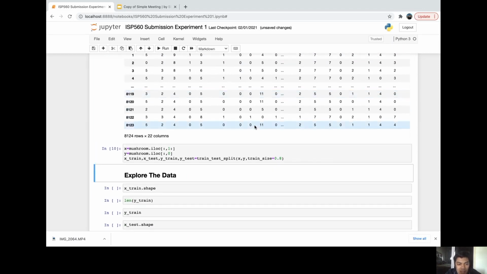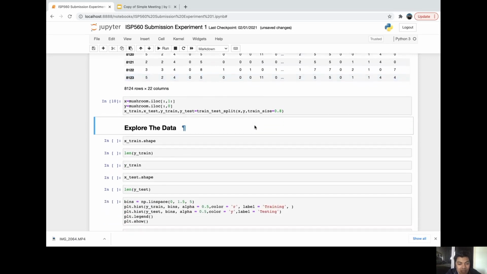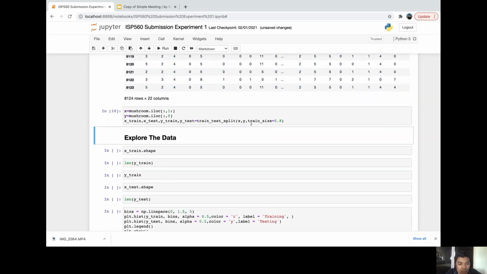So next, let's split our data with the train test split function. So X train, X test, Y train, Y test is equal to train test split, X, Y, and this will give us 4 different slices of our data set. We will specify the train size to be 80%. Since we have a decent size with 8,000 samples, this test set will be large enough to give us accurate accuracy.